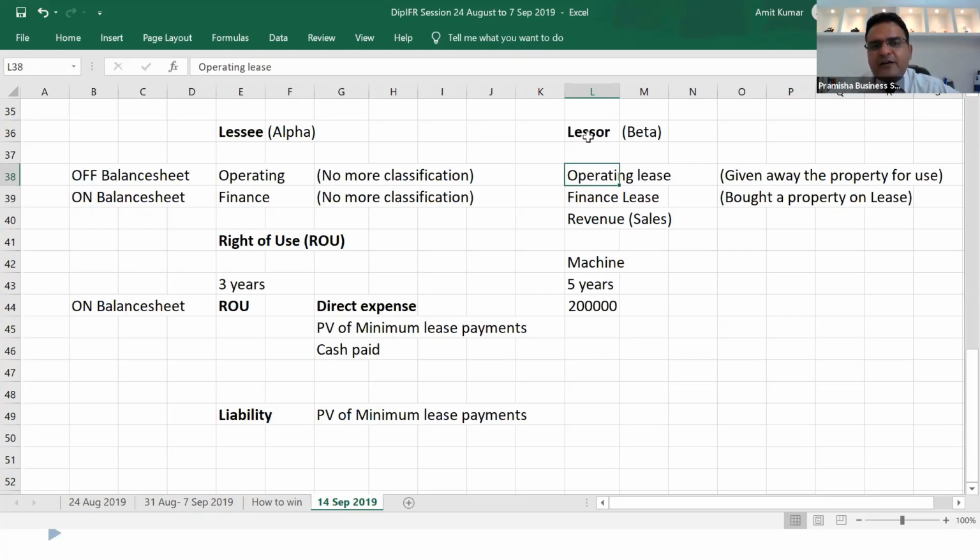So we'll bifurcate it into two components. From lessor's perspective, land will be operating, building will be finance. But from lessee's perspective, it is only right of use. Then land and building get clubbed for them for whatever period they are able to use it. In the case of the lessee, it is for 60 years. The lessee will use the land and the building for 60 years, so they can be clubbed, and the lessee will only show a right of use in their books, that they are going to use this land and building for a period of 60 years, and they'll depreciate it over 60 years.